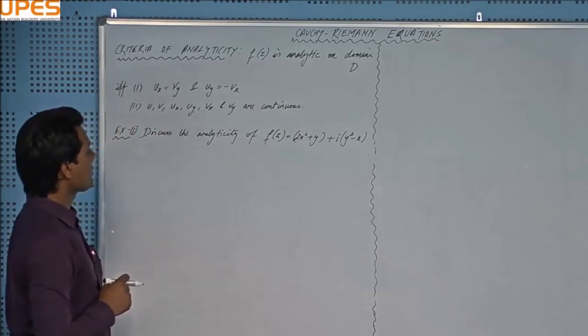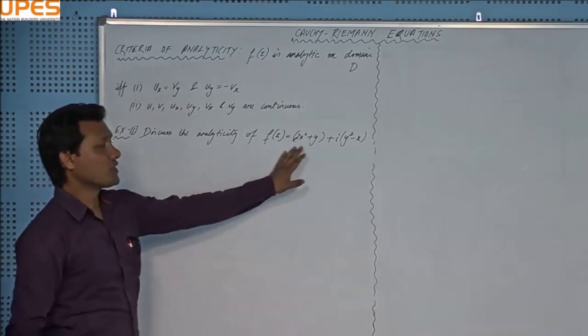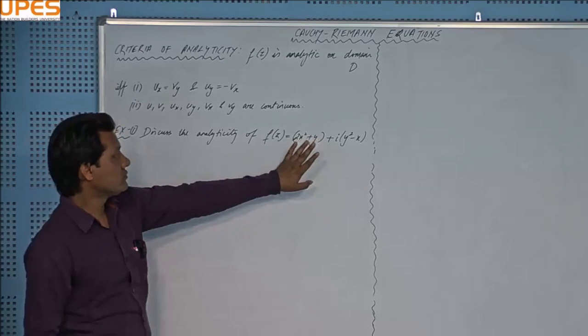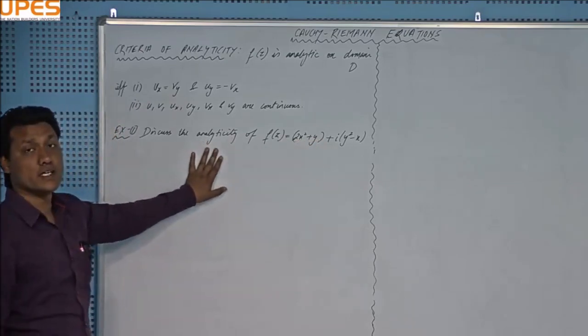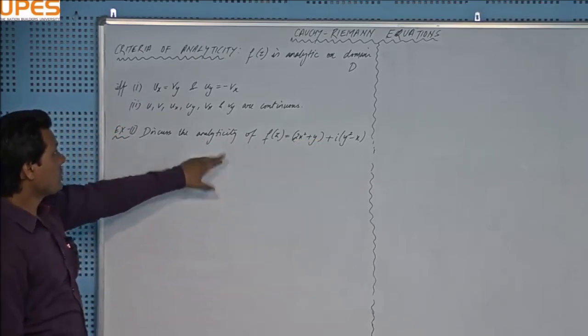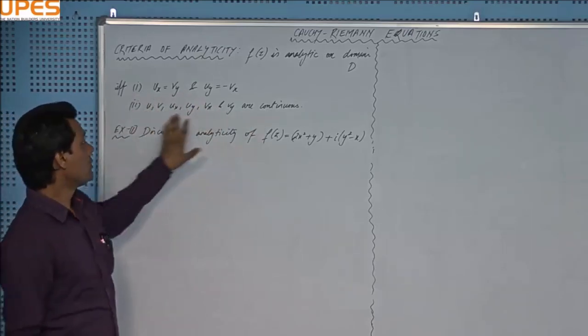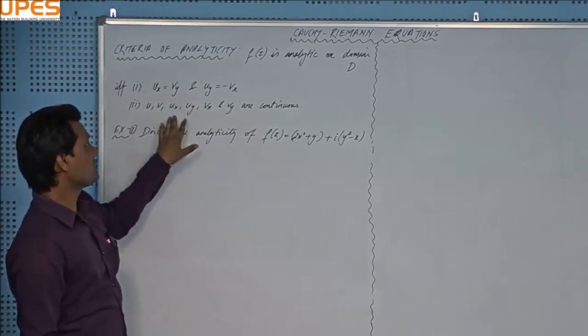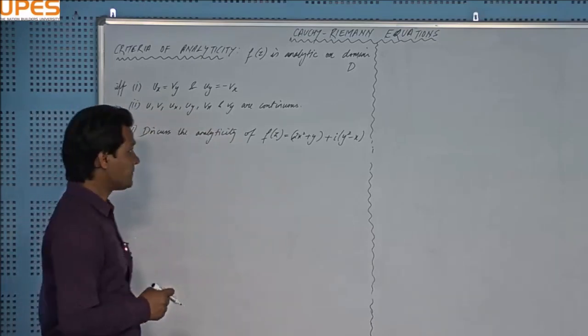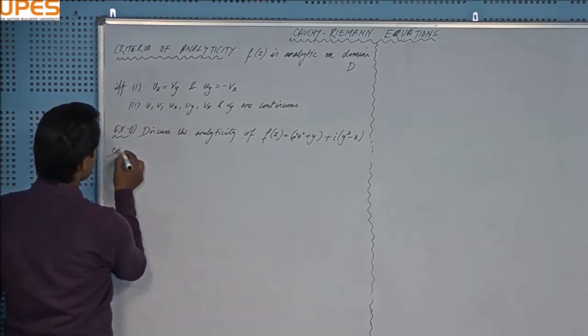So this is a function given in terms of x and y, and we have to discuss its analytic behavior. We have to rely again on these Cauchy Riemann equations plus the continuity criteria of these functions and their partial derivatives.